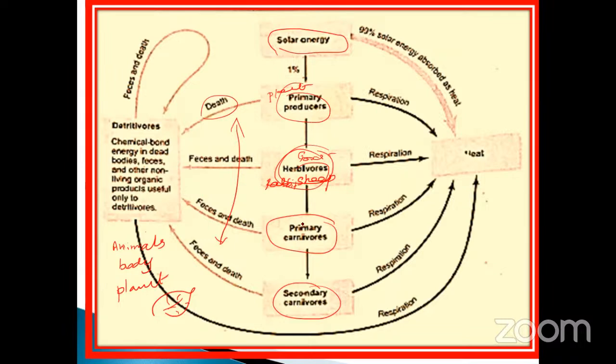And suppose if it is dead, what happened? It will be the same. Primary consumer, what is the primary consumer? Take an example of frog. Those who are eating the herbivores. First carnivores undergo the same process. Feces and death, the same. Secondary carnivore is the topmost carnivore. During this, energy is also released during the respiration process. All are respiration.